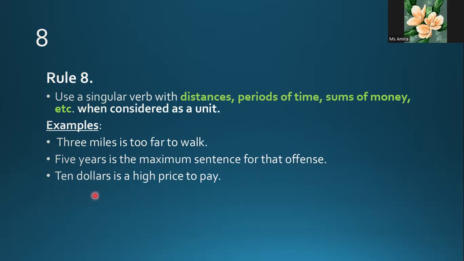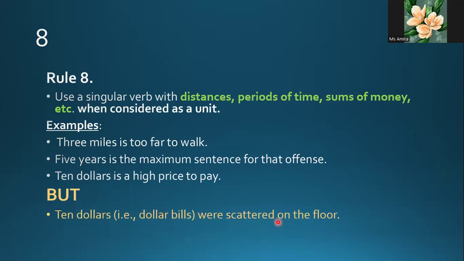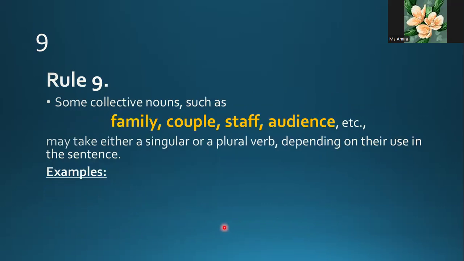I know this is dollars, a plural word, but here with $10, I express the price. Okay, but pay attention to that. When I say $10 were scattered on the floor, I here mean dollar bills, the banknotes. So here were scattered on the floor because it isn't a price.